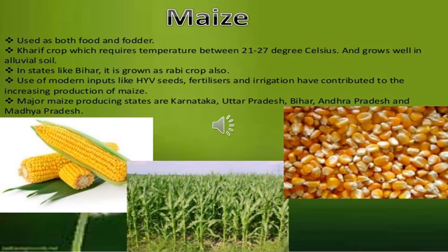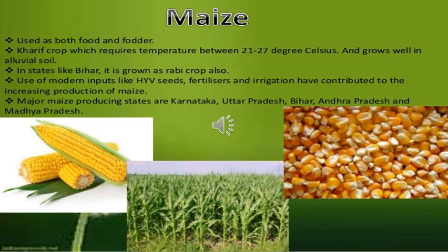Another important food crop is maize. Maize is used both as a food crop and also a fodder crop. It is a kharif crop which requires a temperature between 21 to 27 degrees Celsius and grows well in alluvial soil. In states like Bihar, it is grown as a rabi crop also.